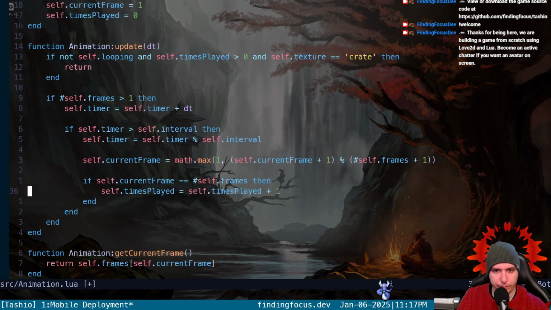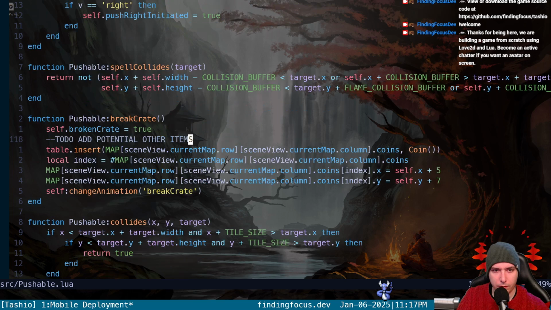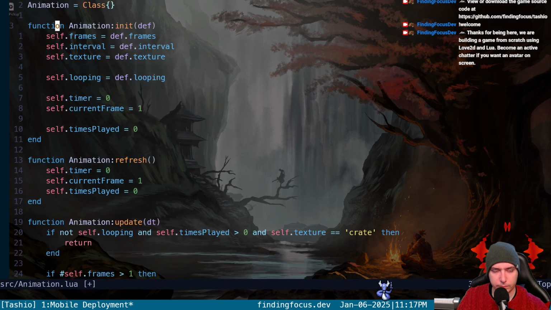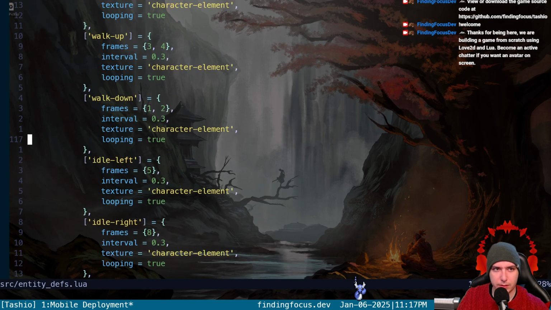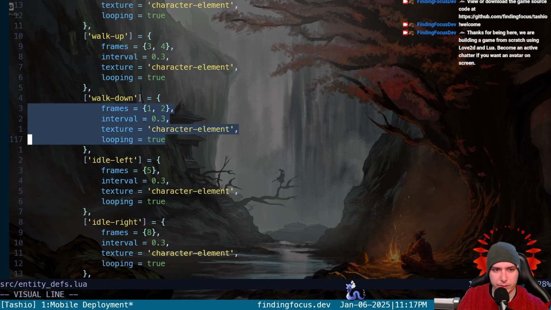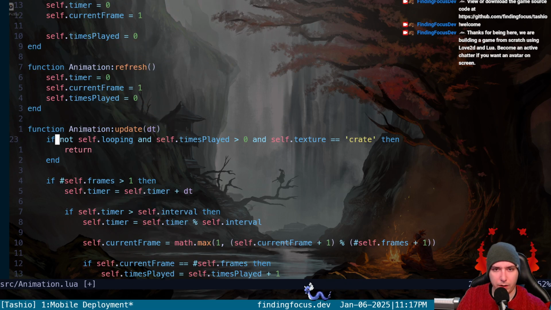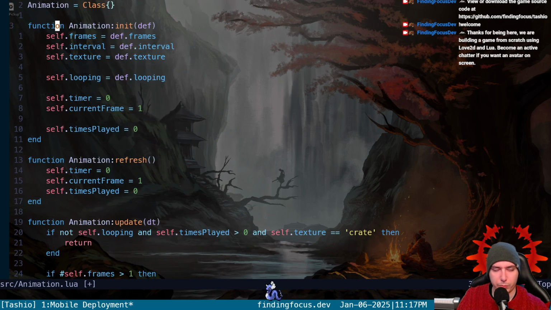Well, let's see. What is a dot animations in our entity def? It is a couple values: the frames, interval, texture, and looping. So that should work, pulling the looping from the dot def looping.